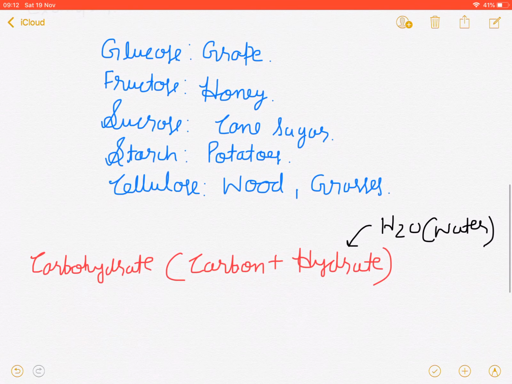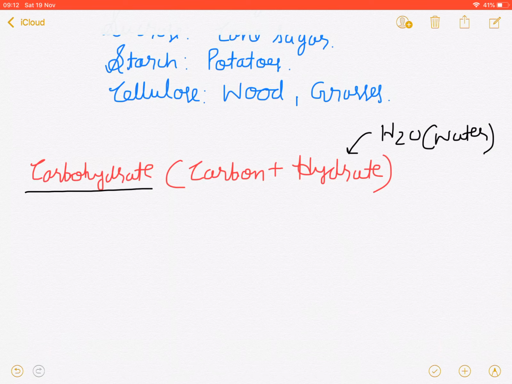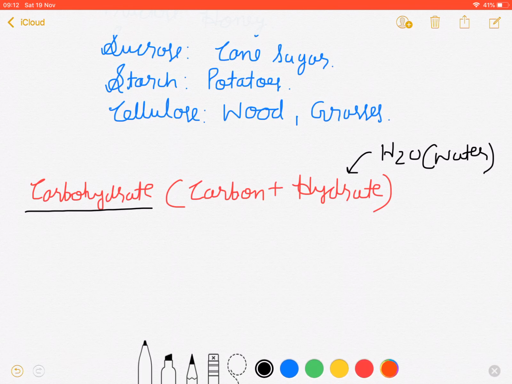But later, after the discovery of the chemical structure of carbohydrate, the water molecule was not found inside of it. Carbon was definitely found inside of it, but the water molecule was absent. Water molecule was not found as such. Therefore, we can say that this particular name, carbohydrate, is actually an incorrect name. So we are going to write down that the name carbohydrate is incorrect.